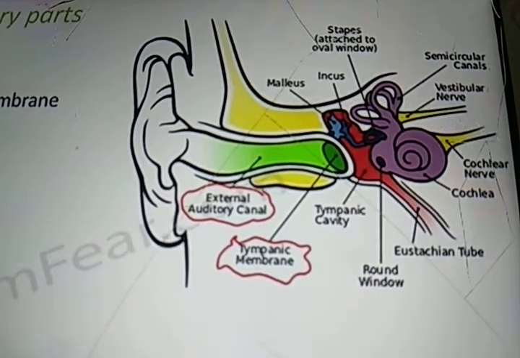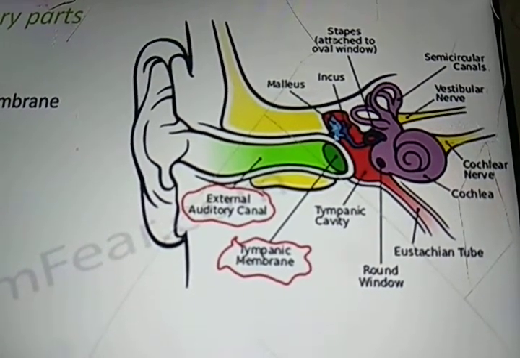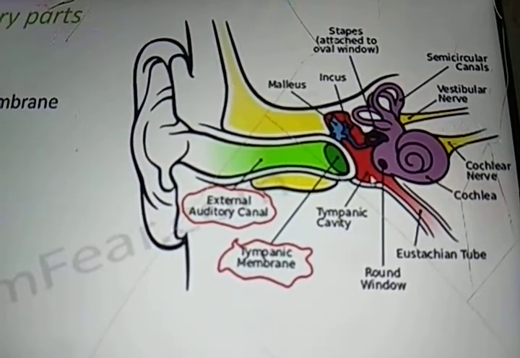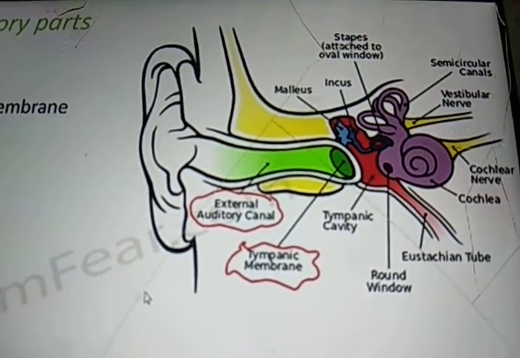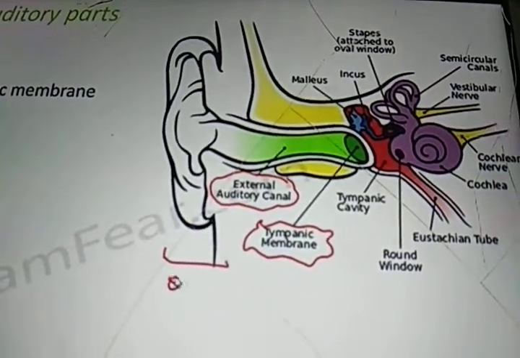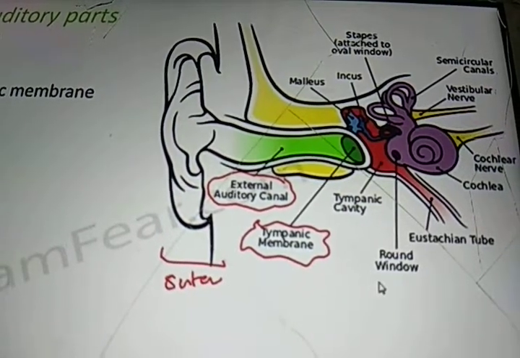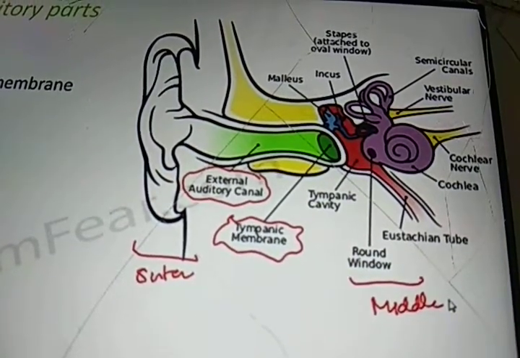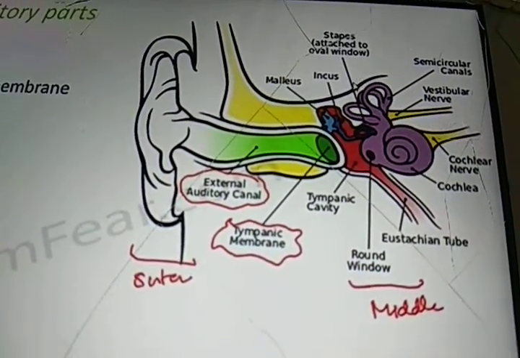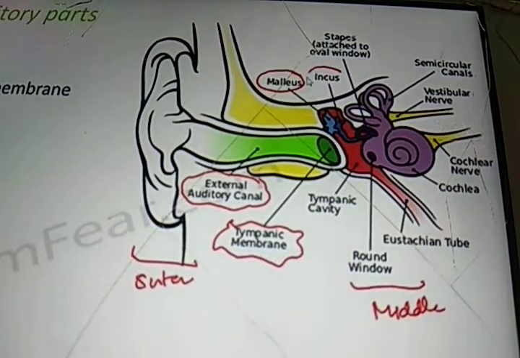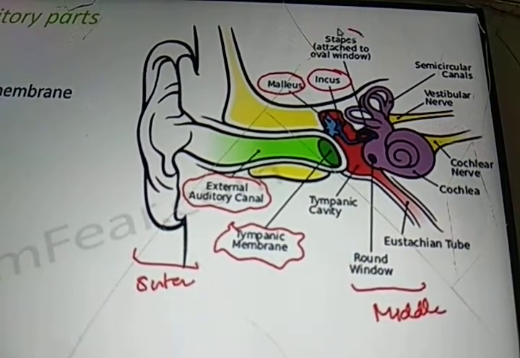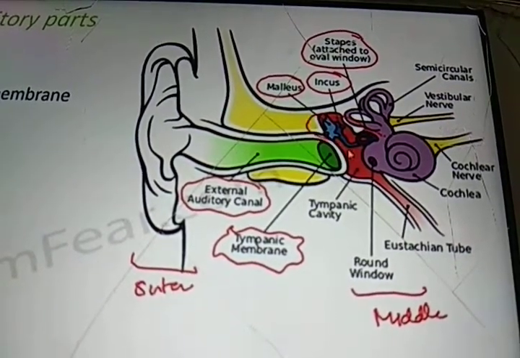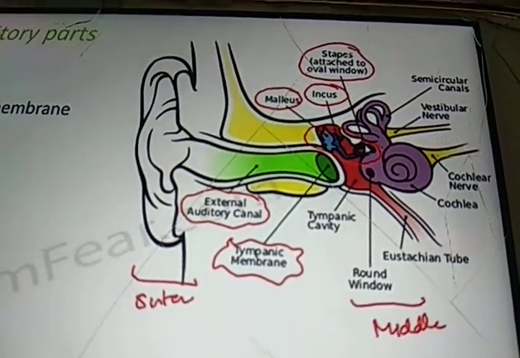So what is beyond this membrane? Beyond this membrane starts the middle ear. The red structure which you see is the middle ear. So what is present in the middle ear? So this was your outer ear. From here starts the middle ear, and this middle ear consists of three bones: malleus, incus and stapes. So these three bones together form the middle ear.